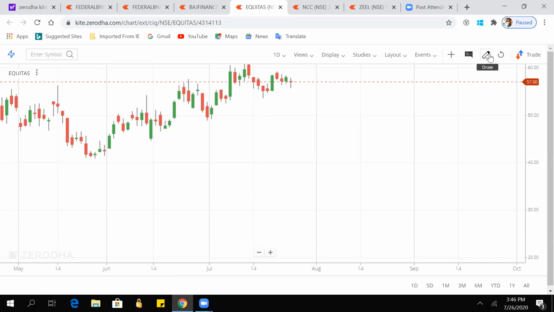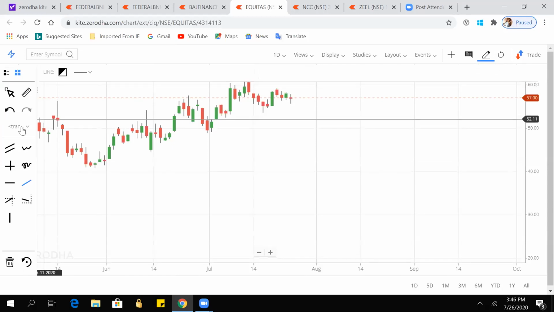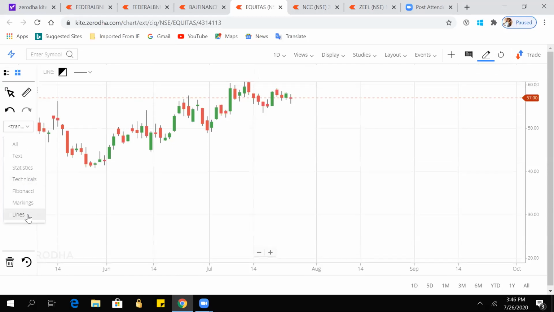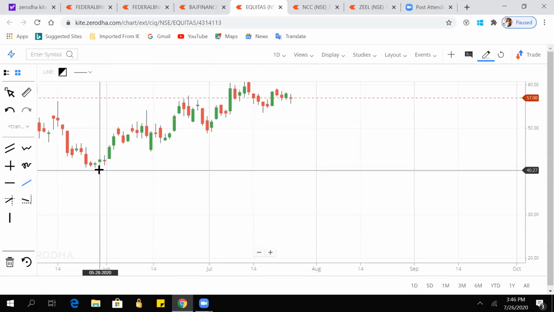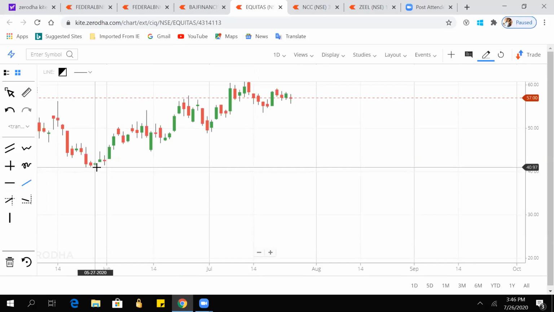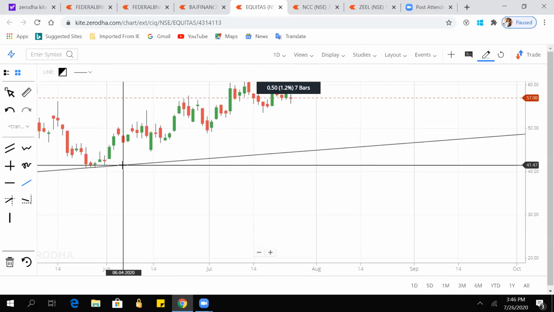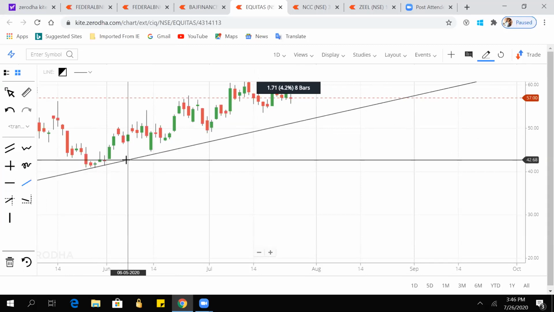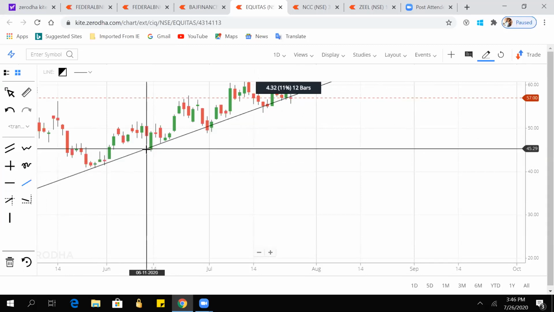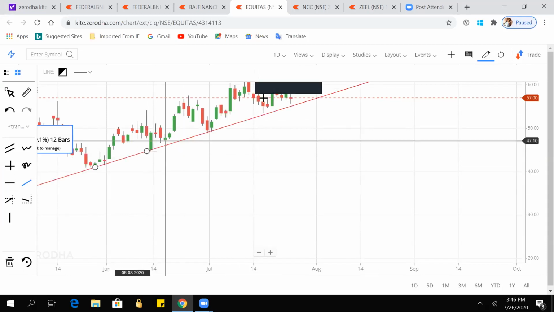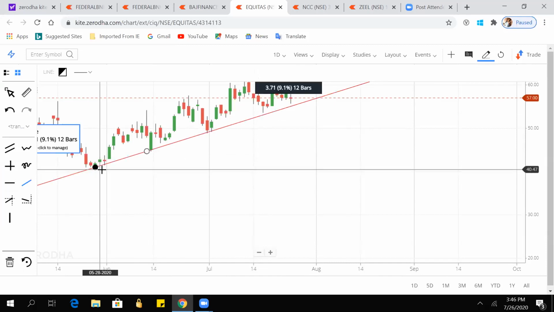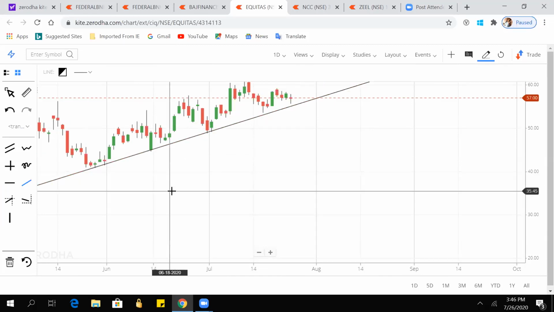Like from here we can draw it. So from here we can select lines, and then this is a cross line, and from here we can draw a horizontal line as well. So in support, while drawing support, we will join the candles from the lowest points, from the below points, like one here, then this, and then this. Like this we will draw it. So this is called support, which is where we expect that the candles won't go below this.